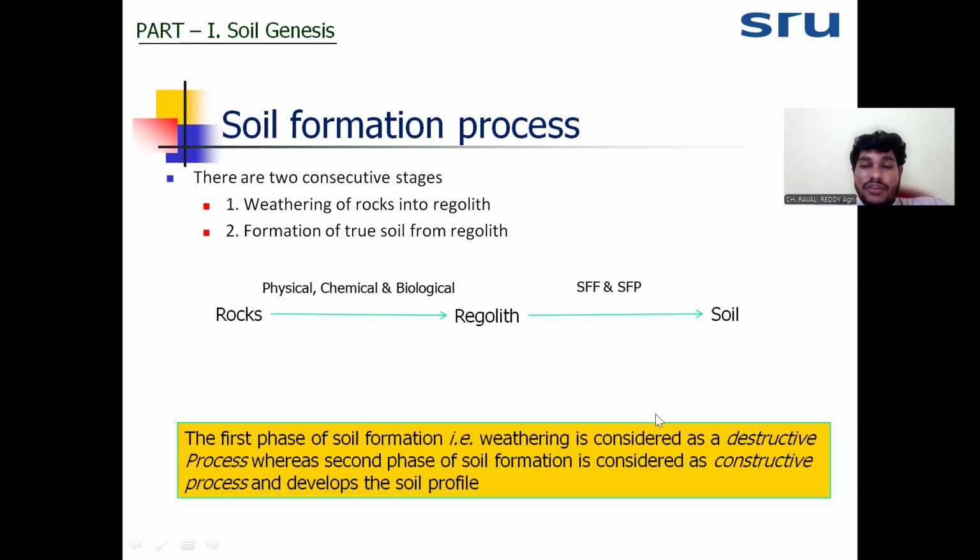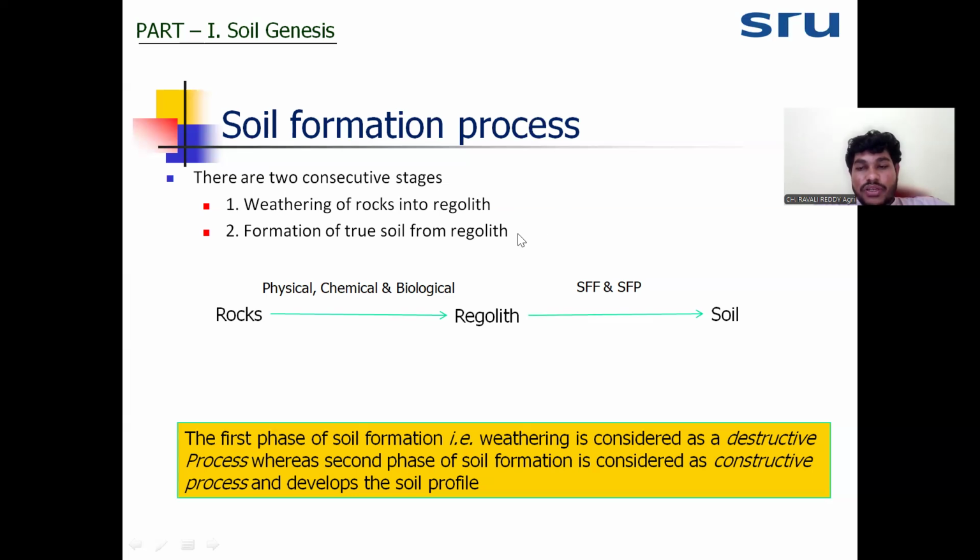When weathering starts, it will disintegrate the consolidated bedrock into the regolith. That is called the destruction of the rock. Now, regolith will convert into the soil. In this process, we are doing the destruction of the unconsolidated bedrock, the parent material, and the construction of the soil. Indirectly, we can say weathering is the destructive process.